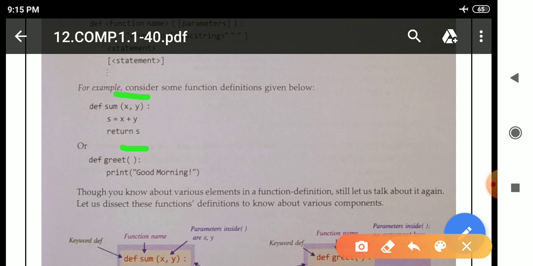That is why if the function is containing arguments, then we have to use return. If the function is not containing any argument, we don't have to return. See here, we are using return here. Return is not used here. Why? Because this is a non-parameterized function.